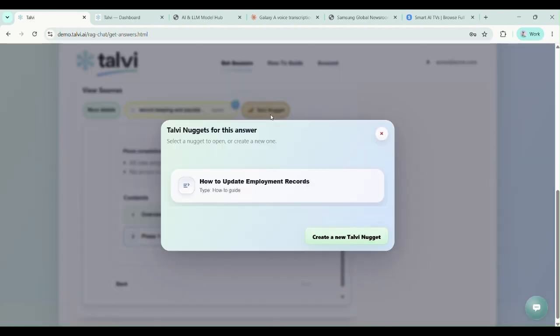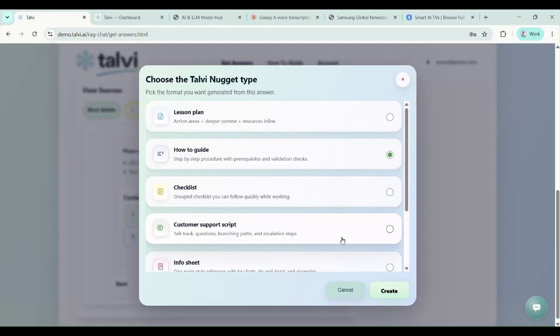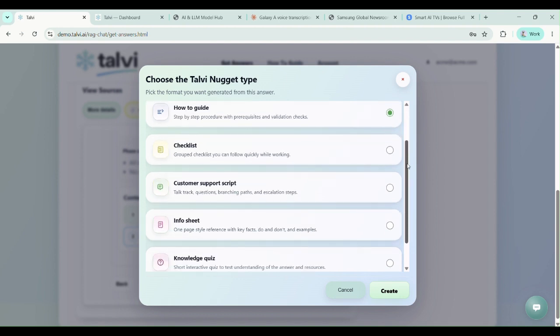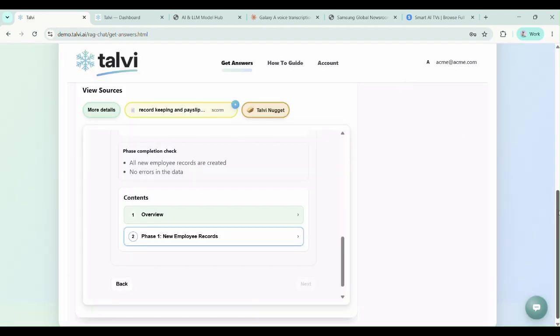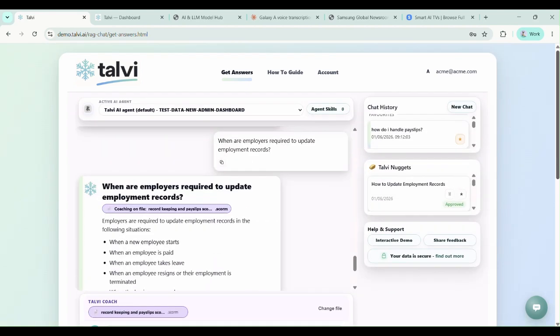Talvi Nuggets come in multiple flavors. If I want to create a brand new one, we can create lesson plans, how-to guides, checklists, customer support scripts, info sheets, knowledge quizzes, and flashcards. So loads of really interactive new content types that you can generate in seconds from your existing content library.